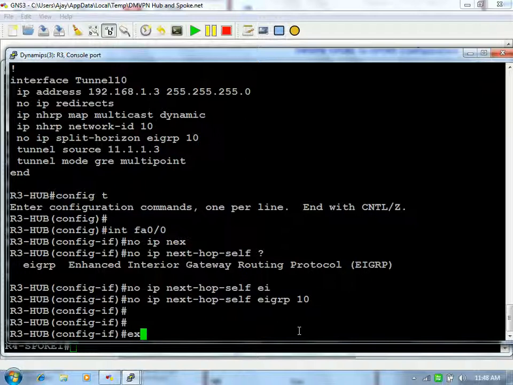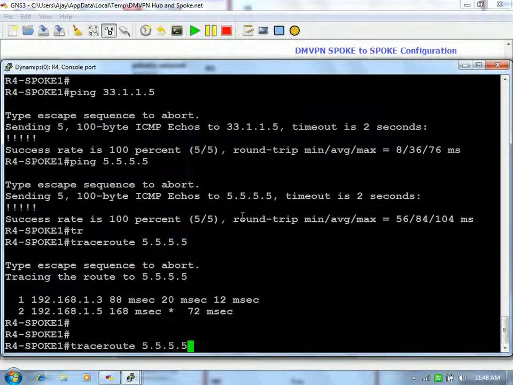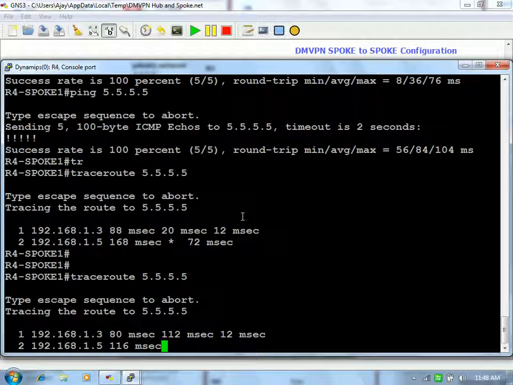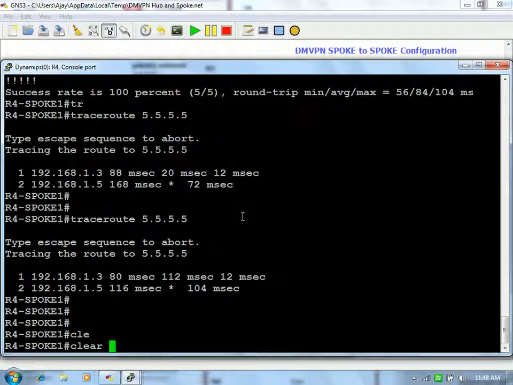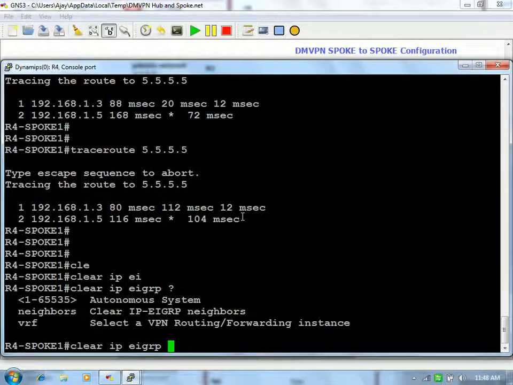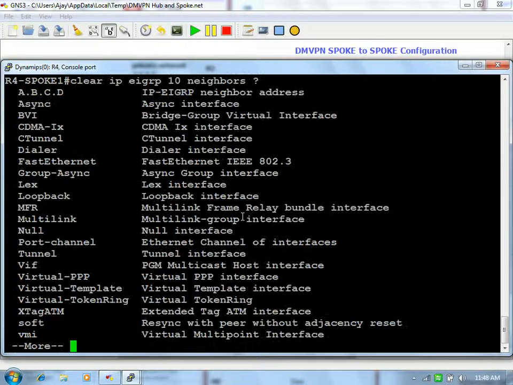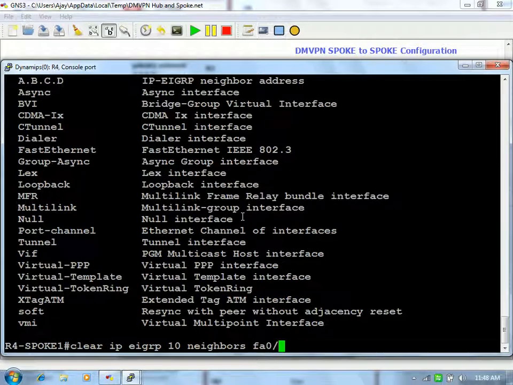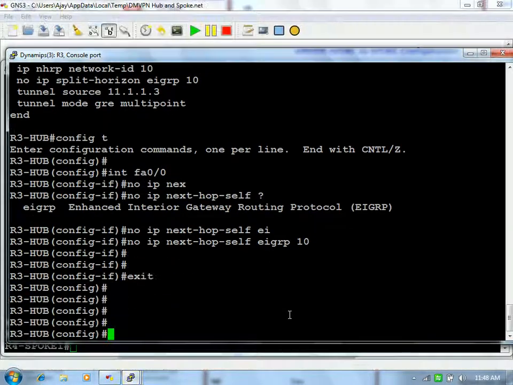Sir, can you show me the trace route now? Yeah, obviously. Otherwise, how can we come to know whether this one is right or wrong? It will still take some time. Let's say clear IP EIGRP. Let me aggressively clear this process on the hub only. So it will clear both, right?